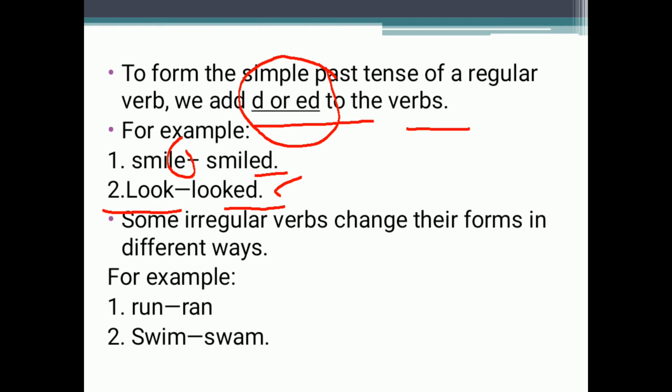Now as we have learned that we can add d or ed at the end of the verb to make them simple past, right? But there are some verbs, these are irregular verbs, that change their forms in different ways. We cannot add d or ed at their end, they change differently. Like run became ran, swim became swam, so they change in a different manner.